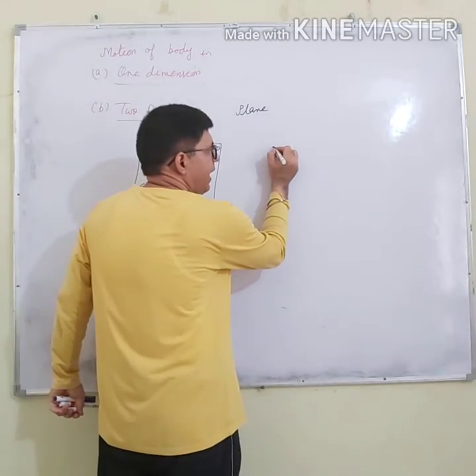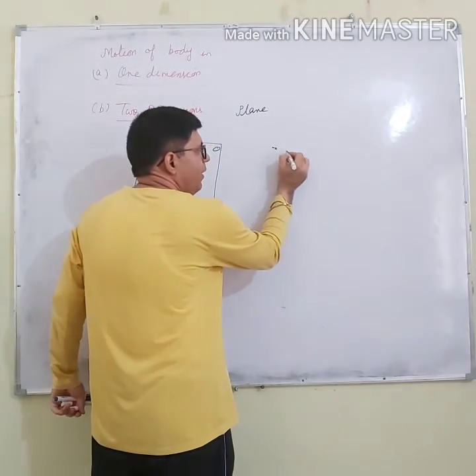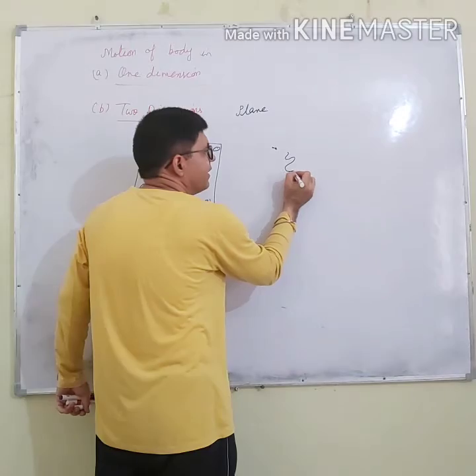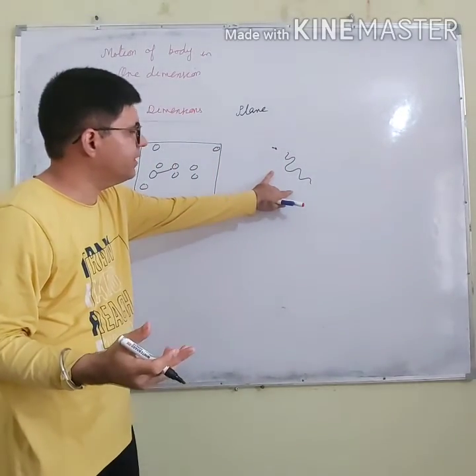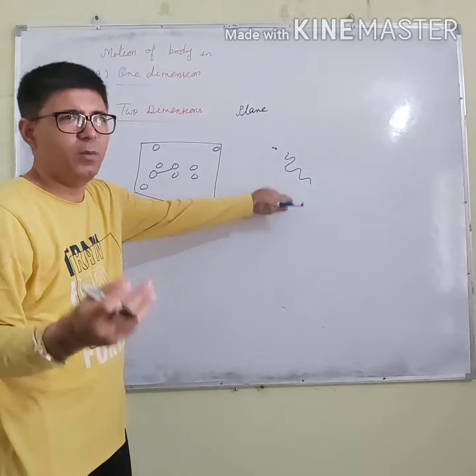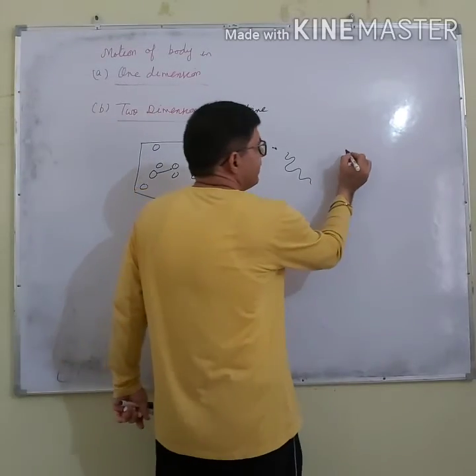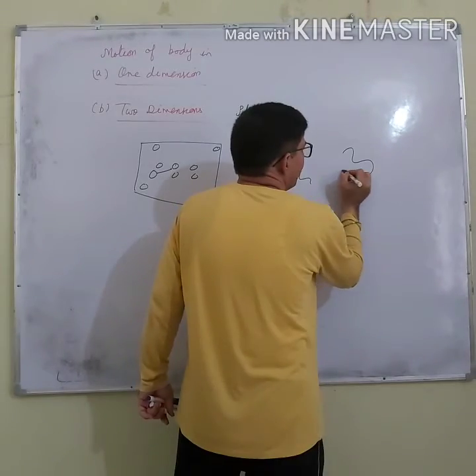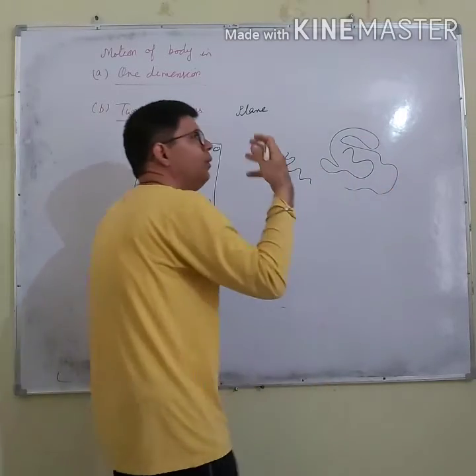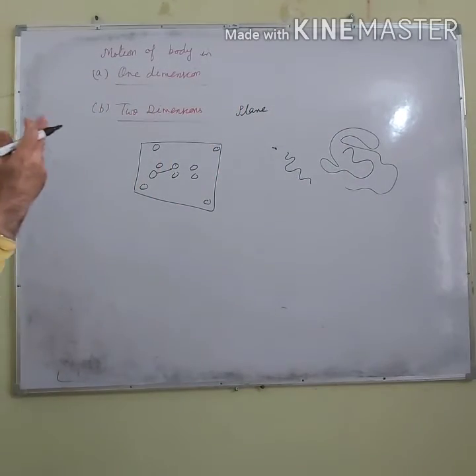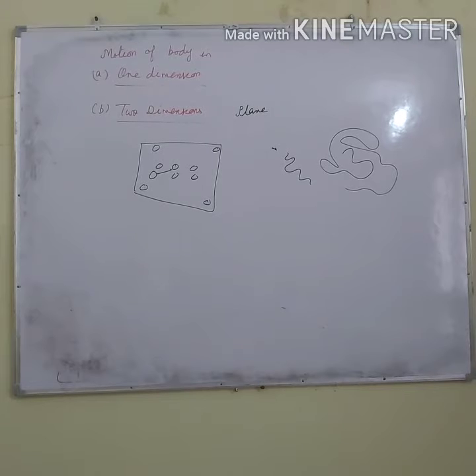Let us say this is a small ant. It moves here, there, but the ant cannot fly. So again, its motion is two-dimensional motion. Let us say a snake is crawling on the floor. Then its motion is two-dimensional motion. Can you give one more example of two-dimensional motion? Can you think? Yes, try to think.